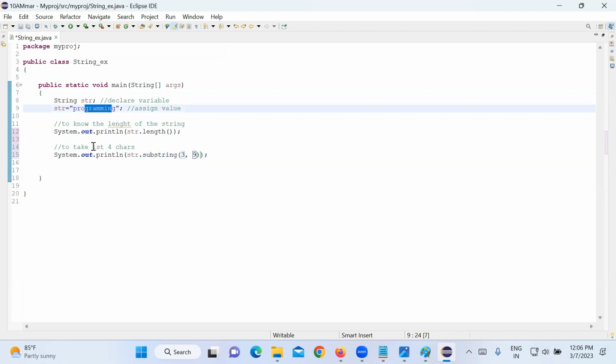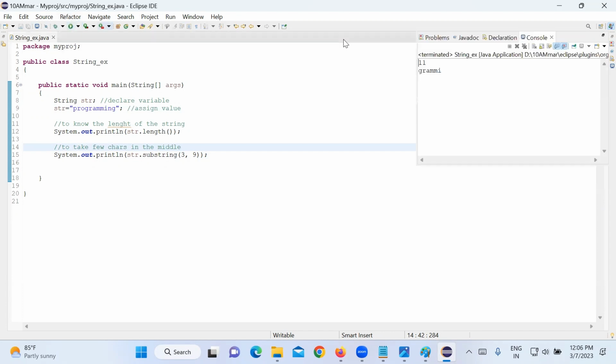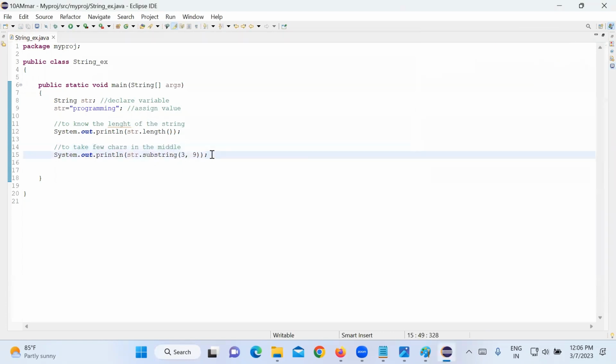That is how to take a few characters in the middle. Now see, starting from the third index you got up to I. The ninth index is not included, yes or not? Yeah, like that.